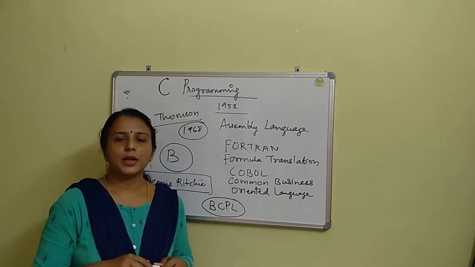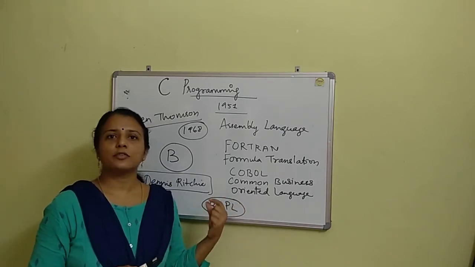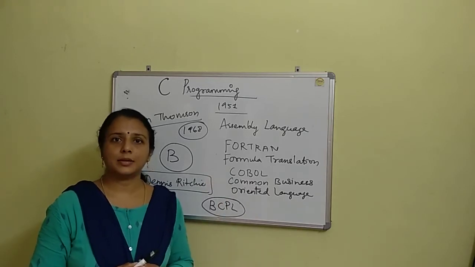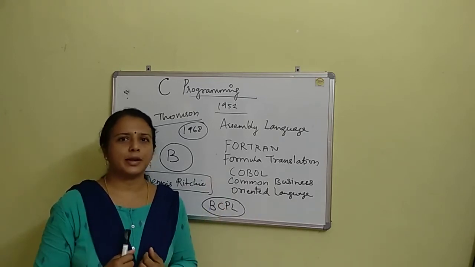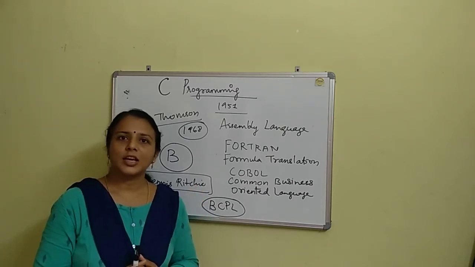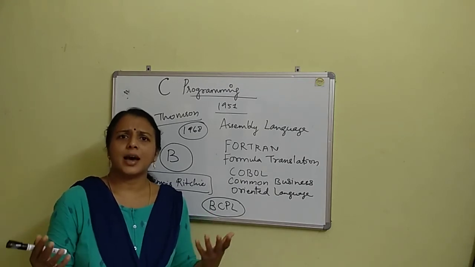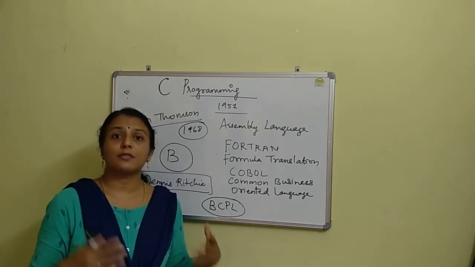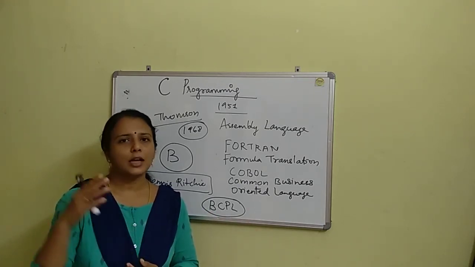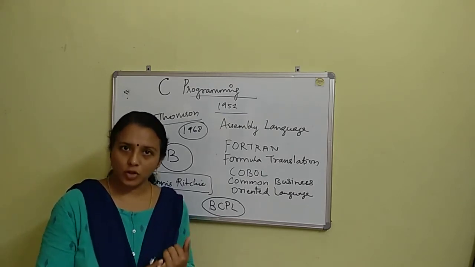During that period, Dennis Ritchie was working on the Unix operating system. He wanted to rebuild the operating system, but this time with a high level programming language. So the next question came: how can we build an operating system with a high level programming language? B was there, but it was not perfect.